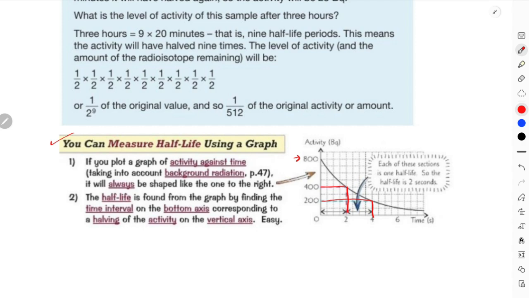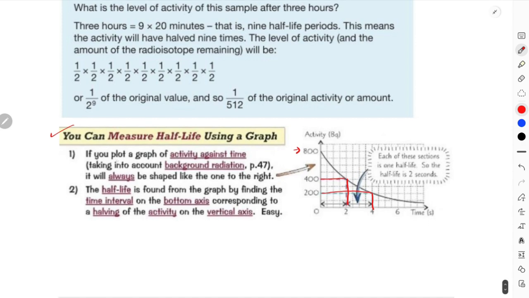Over here we can understand that this one has a half-life of 2 seconds, because every time it becomes half of its original mass, the time increases by 2 seconds. So obviously the half-life here is 2 seconds. This is known as an exponential graph. For half-life, the graph will always be an exponential graph.